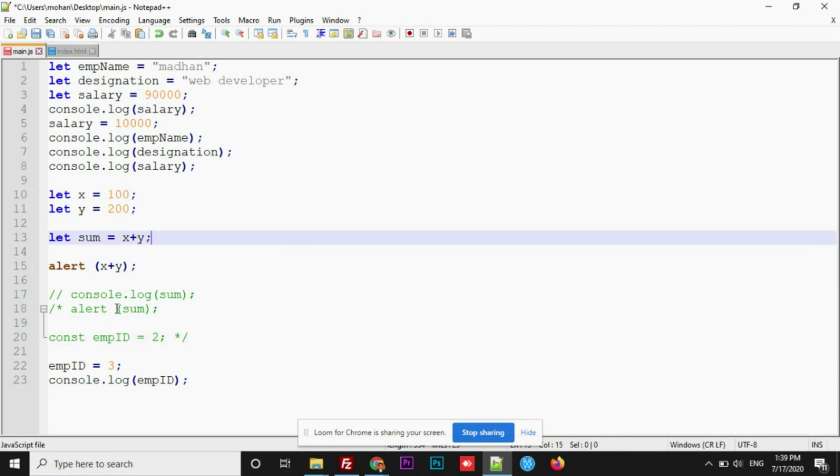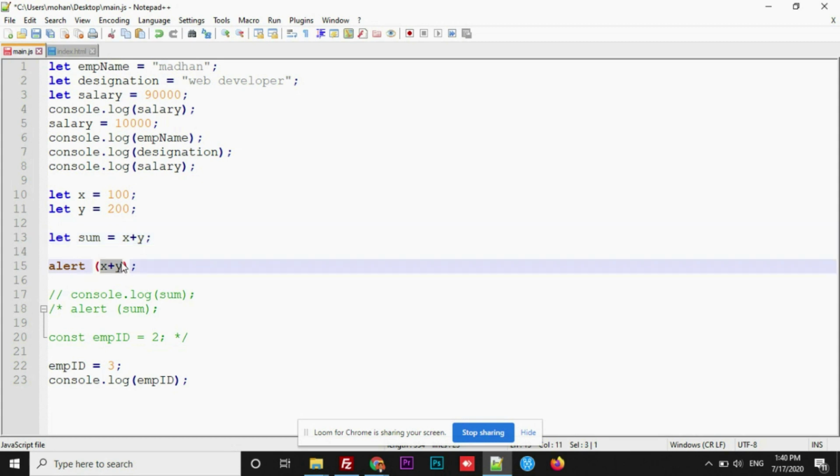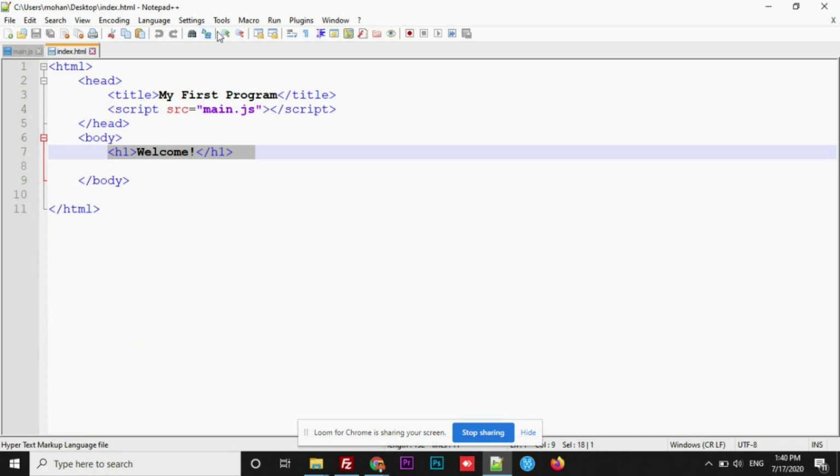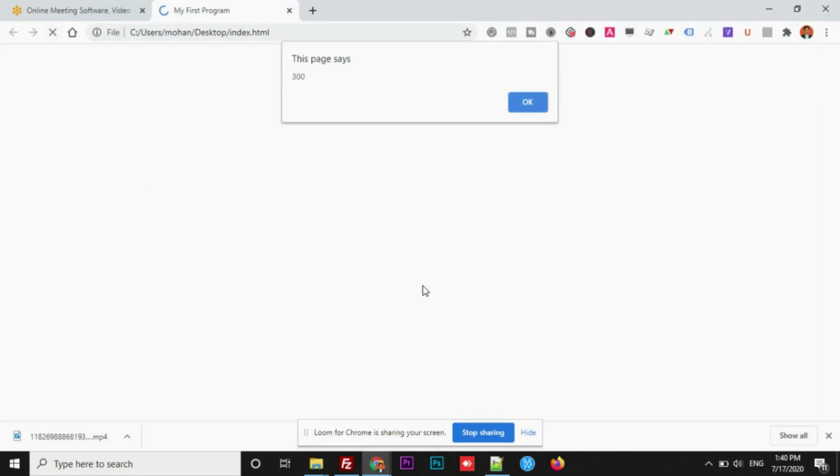Now I just commented the old version, alert sum, that we saw as an output before. Now I want to directly perform the math operation on x plus y inside the alert. Let's check how the output will be. Save and refresh to see this. You can see the same result. So these are the two ways you can do it.